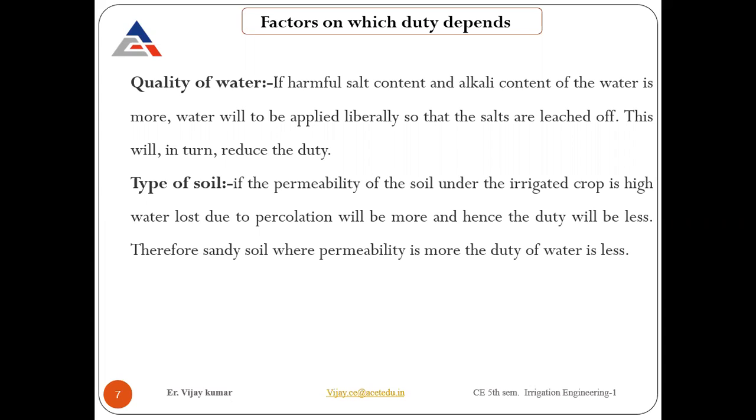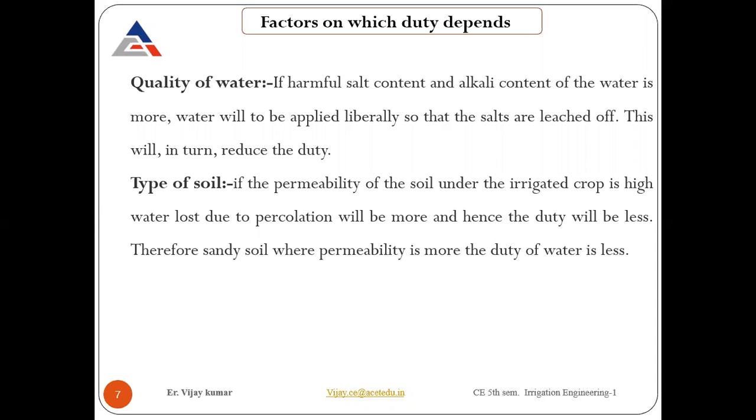Type of soil. In that case, if the permeability of soil under the irrigated crop is high, water loss due to percolation will be more, and hence duty will be less. So basically this soil point is very important here in the case of duty. If the permeability of soil under irrigated crop is high, what does that mean? If the type of soil is changed, say there is clay soil, other is sandy soil.